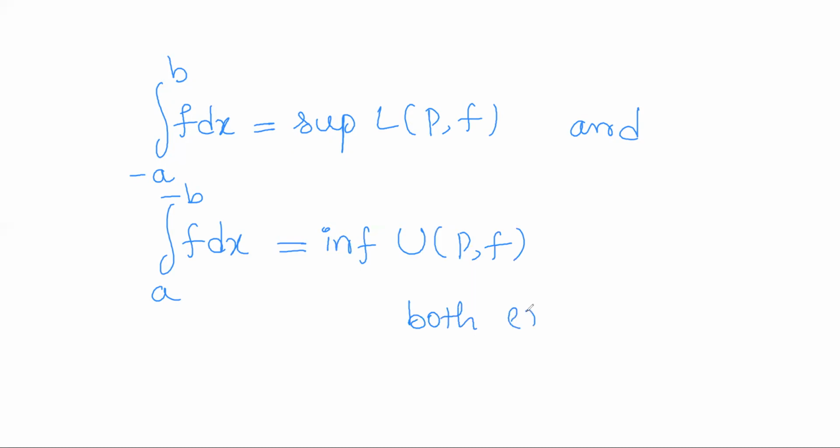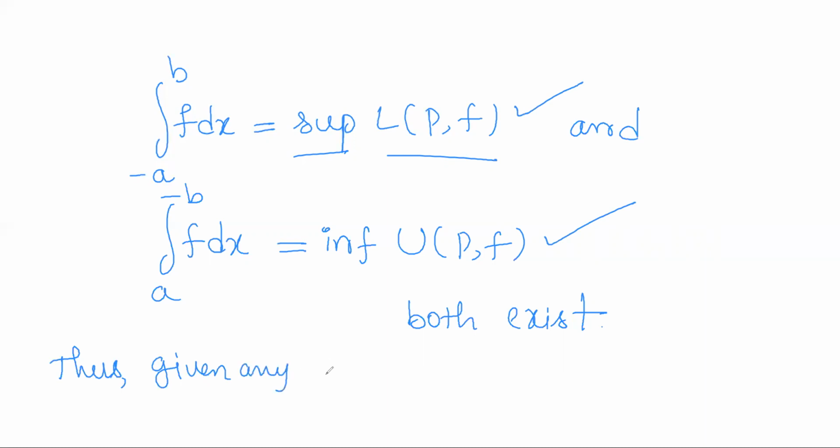We can observe that both exist: the supremum of all lower Riemann sums exists and the infimum of all upper Riemann sums exists. So given any bounded real valued function on a closed interval a, b, a lower Riemann integral and an upper Riemann integral will always exist.